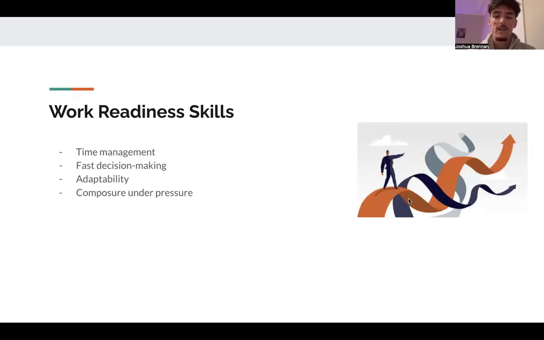The simulation also helped develop a lot of work-ready skills, especially working under pressure. Everything was happening pretty quickly, so I had to make decisions fast, often without having complete information. At first, that was challenging, but over time, I got better at staying structured instead of just reacting. I also had to stay adaptable because market conditions were constantly changing, so I had to keep adjusting my strategy.